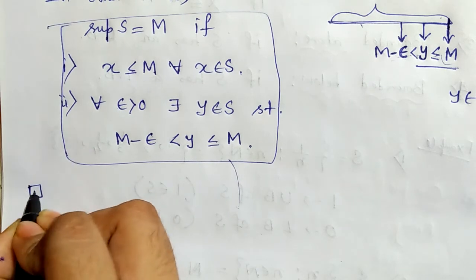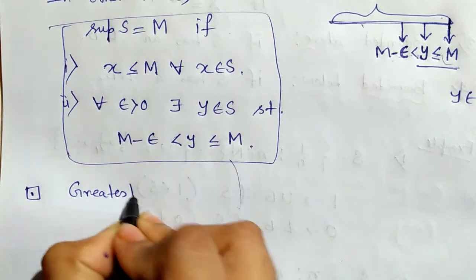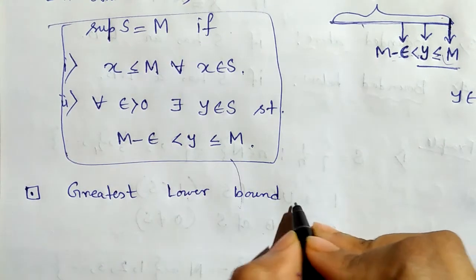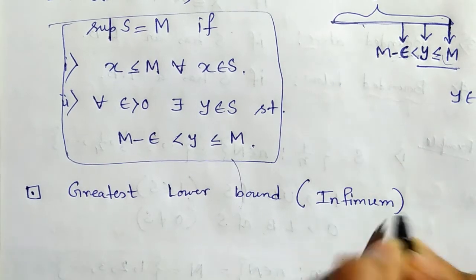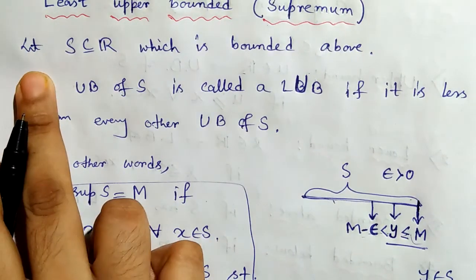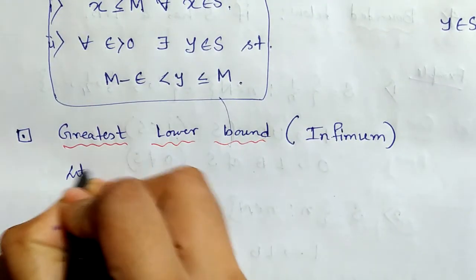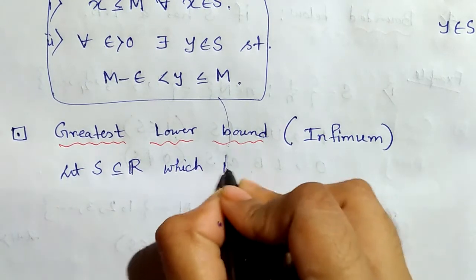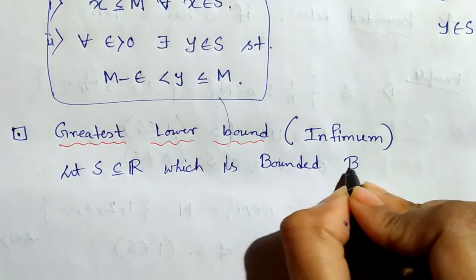Next, greatest lower bound or infimum. So similarly, let S be a subset of R which is bounded below.